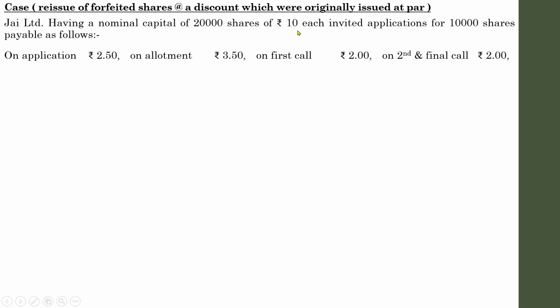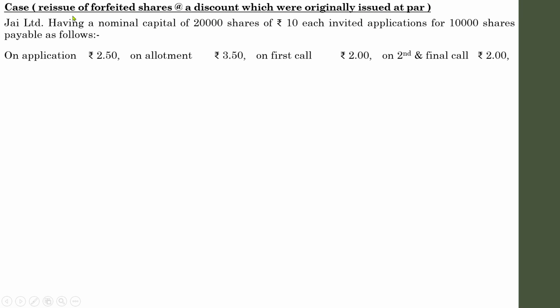If you are getting a value less than 10, it will be a case of a discount. If you are getting a value greater than 10, it will be a case of premium. Since in the heading itself it is mentioned that it was issued at par, it will be a par situation. And there is a forfeiture, and not only forfeiture, the company is reissuing the forfeited shares at a discount. So it is a combined case of issue, forfeiture as well as reissue.